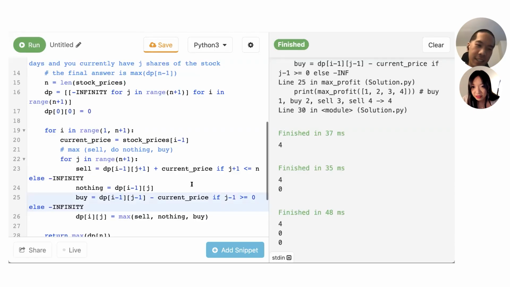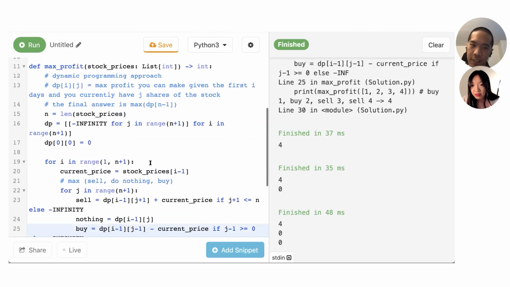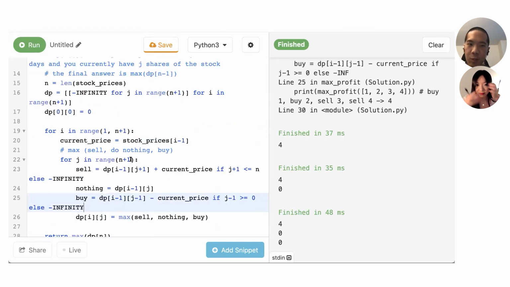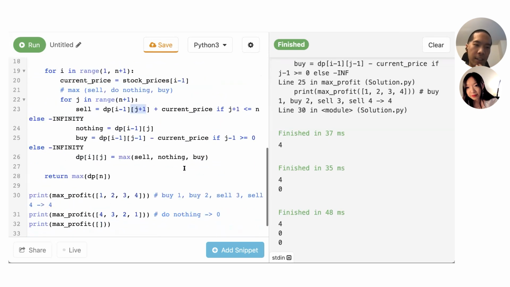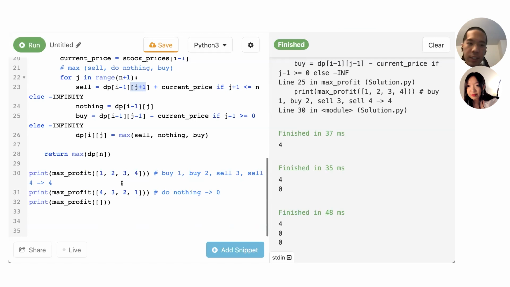I guess there is. The slow part of this solution is that we have to keep track of the number of shares as the second index in our DP table. But instead, we might try to think of a greedy solution. Maybe a very simple greedy solution is every day I look at all the previous days and see what's the cheapest stock I can buy, and then just make that transaction.